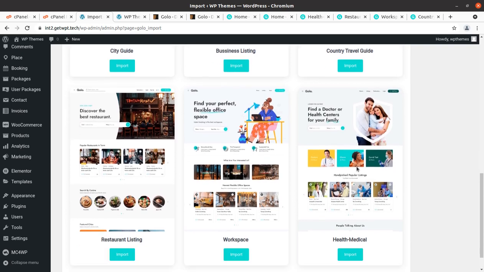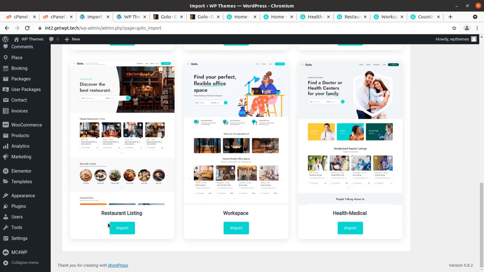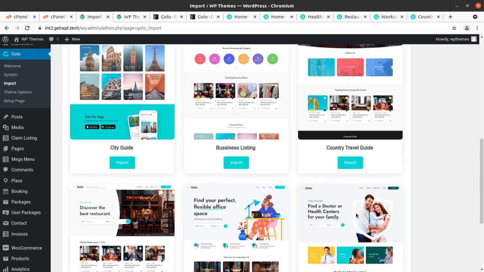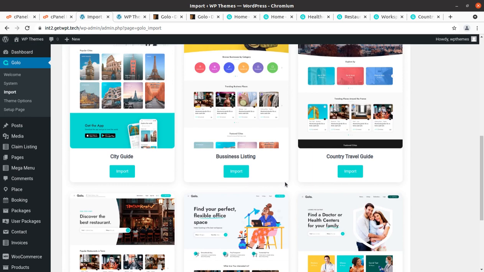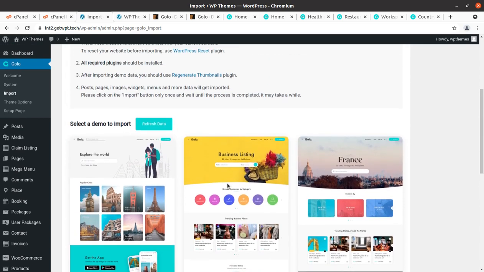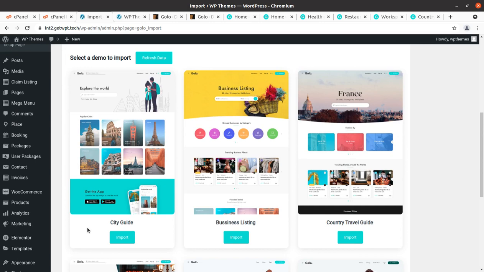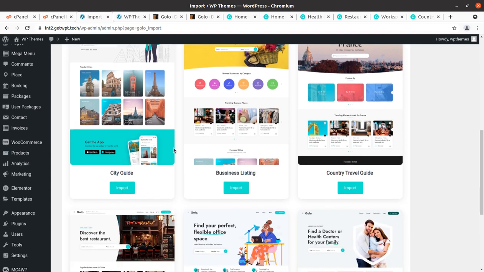It is a good theme. Okay, I am also willing to select a good one. I am choosing the very first one, that is city guide. I am not making many choices. You can choose any as per your requirement and choice. So I am importing the city guide.